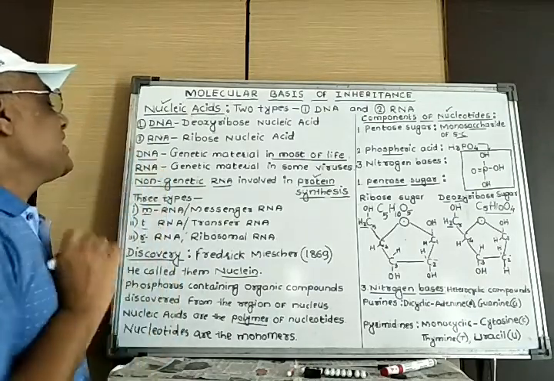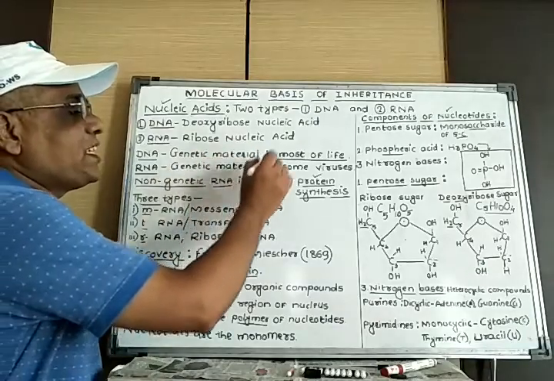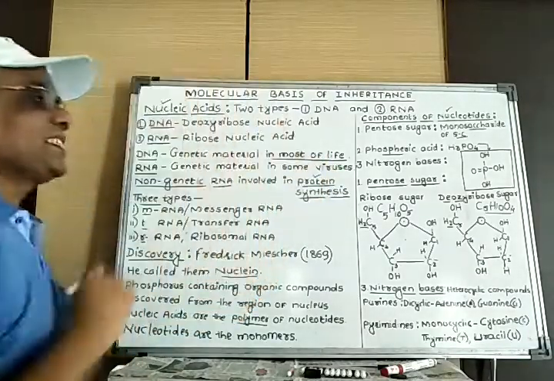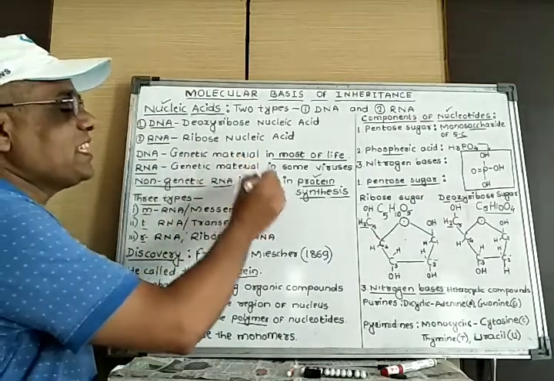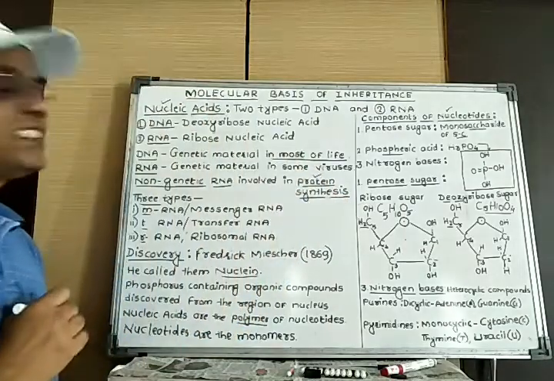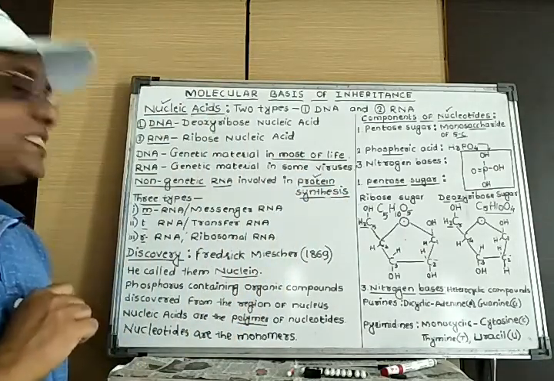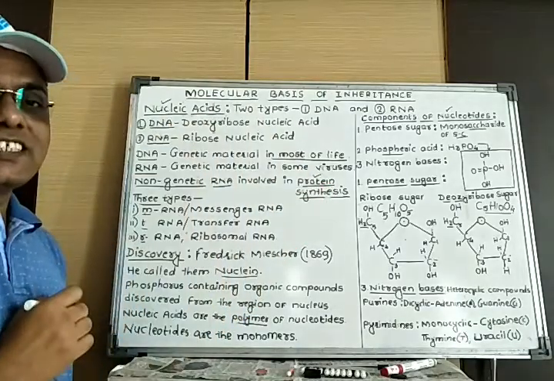The next type of nucleic acid, RNA, acts as the genetic material in some viruses, but the non-genetic RNA molecules are involved in the process of protein synthesis.